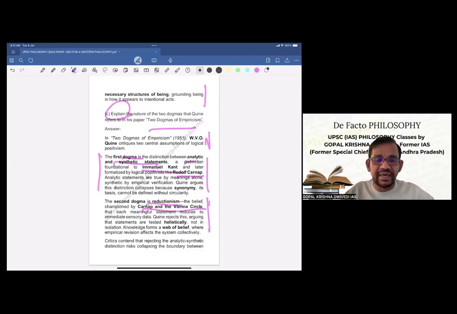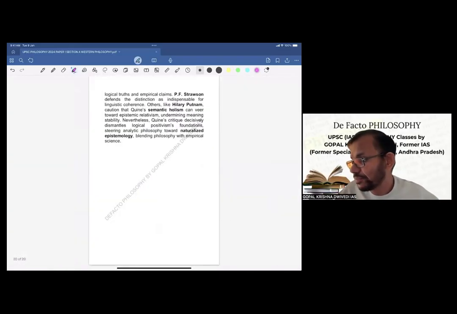Now, critics contend that rejecting the analytic-synthetic distinction risks collapsing the boundary between logical truths and empirical claims. Philosopher Strawson defends this distinction as indispensable for linguistic coherence. Others, like Hilary Putnam, caution that Quine's semantic holism can veer towards epistemic relativism, undermining meaning stability.